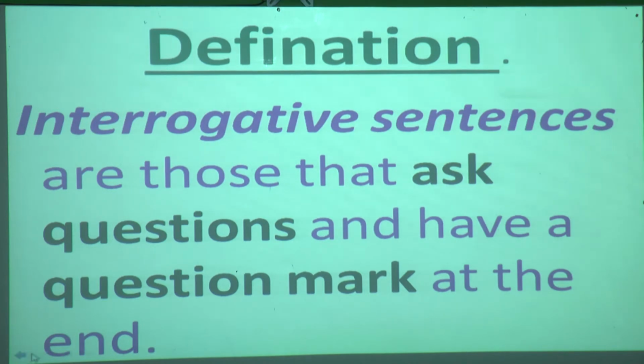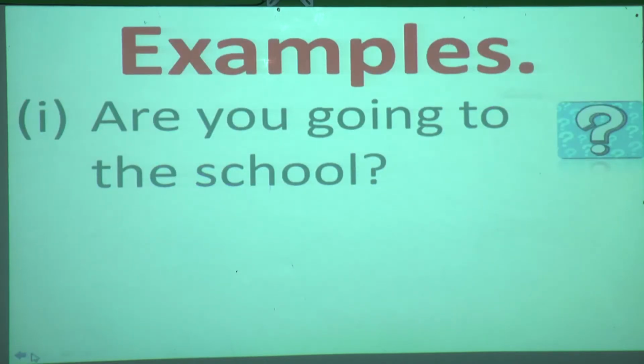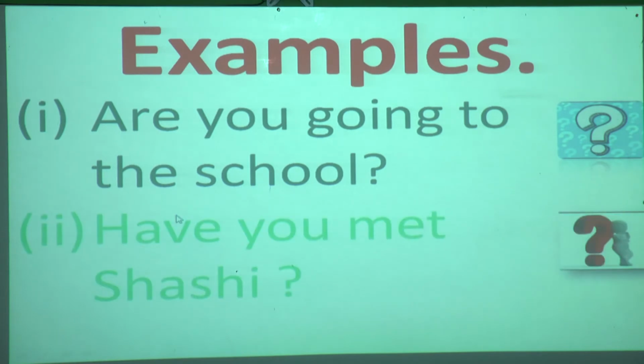Now students, we will see some examples of interrogative sentences. Now see here, one example is there. Are you going to school? This is one question which is asked to someone, and we can see that it ends with a question mark. It means this sentence is expecting some answer from the other person. One more example we can see. Have you met Shashi? Yes, this is also a question. And what is important in an interrogative sentence? This question mark. Don't forget to put a question mark in interrogative sentences.